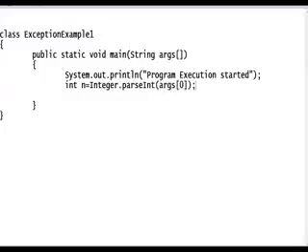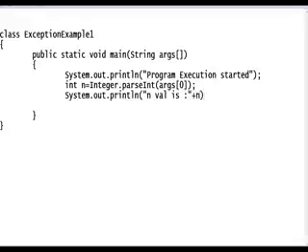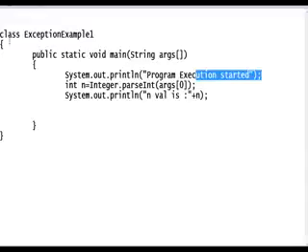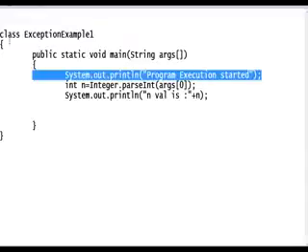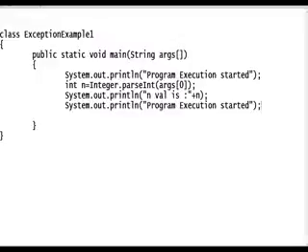Okay. I want to read a number and I want to print it also. How to print? System.out.println. I want to print the n value also. I am going to print "n value is" plus n. And also I want to give a message, program execution completed. Right? I have written 4 instructions: program execution started, I read the n value, print it, and I have written the statement execution completed.